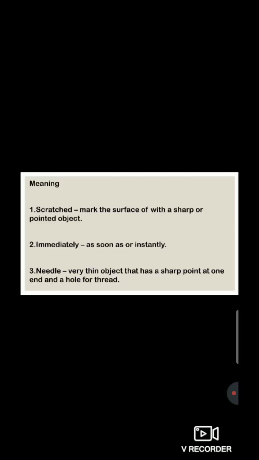Ninth one, needle. Very thin object that has a sharp point at one end and a hole for thread. So students, total there are 9 give meanings. These 9 give meanings you have to write down in your English notebook one time.